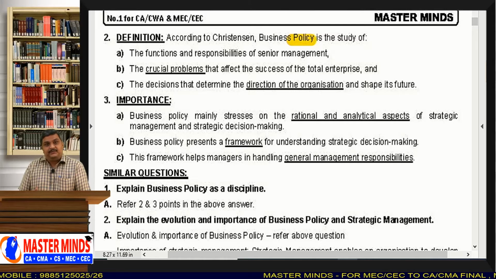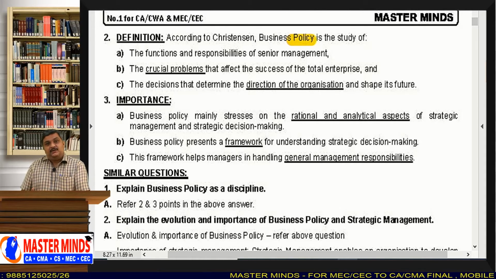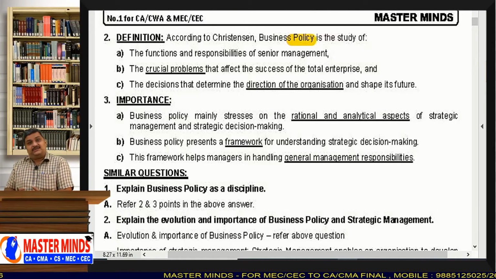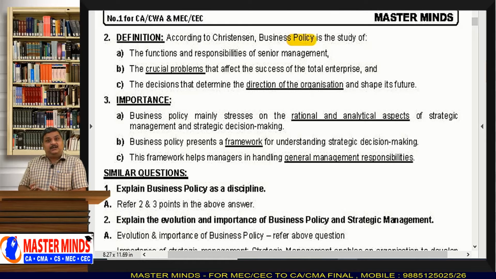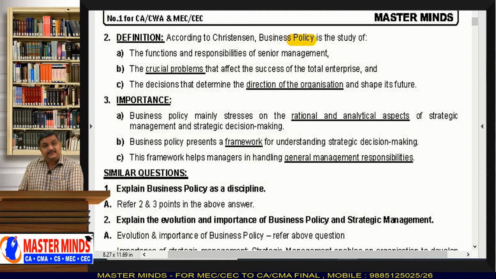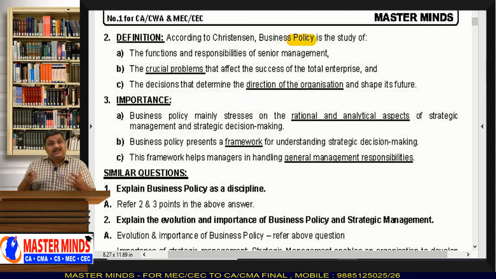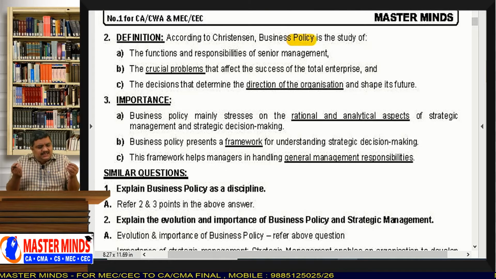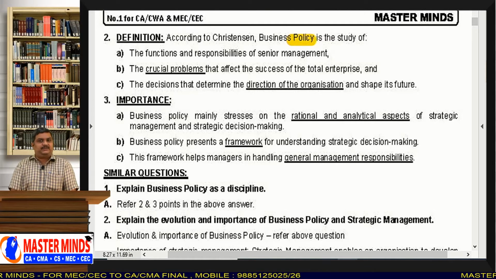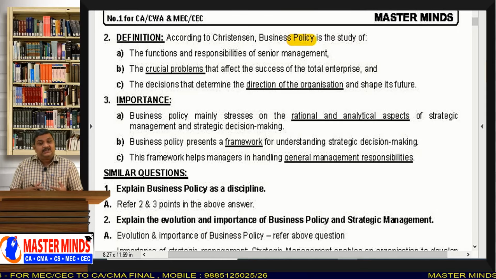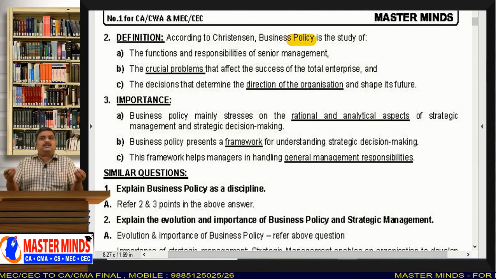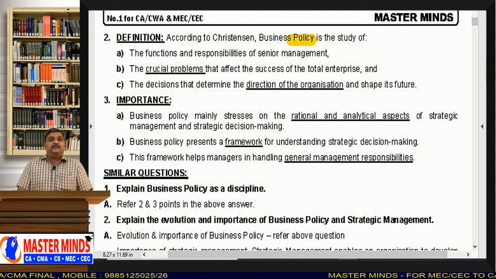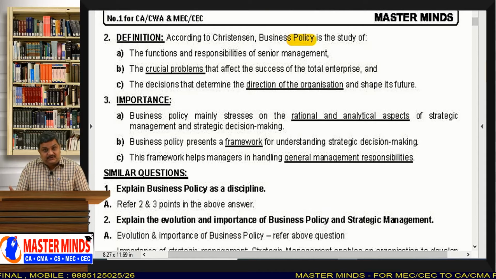what management wants to do in the future, what are their aspirations, what is their attitude, how they want to run their business, what is the framework in which they want to run their business, how the decisions are to be taken in the business. This is what policy is. The simple meaning is rules and regulations, but you have to understand it deeply. Business policy means not simple rules and regulations. The policy statement tells the attitude of the management, the thought process of the management.